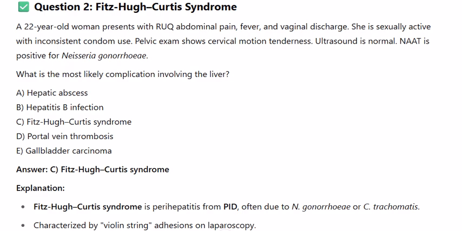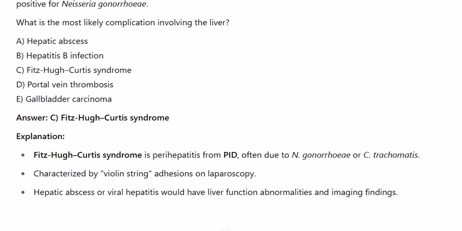A. Hepatic abscess. B. Hepatitis B infection. C. Fitz-Hugh-Curtis syndrome. D. Portal vein thrombosis. E. Gallbladder carcinoma. Answer: C. Fitz-Hugh-Curtis syndrome. Explanation: Fitz-Hugh-Curtis syndrome is perihepatitis from PID, often due to N. gonorrhoeae or C. trachomatis, characterized by violin string adhesions on laparoscopy. Hepatic abscess or viral hepatitis would have liver function abnormalities and imaging findings.